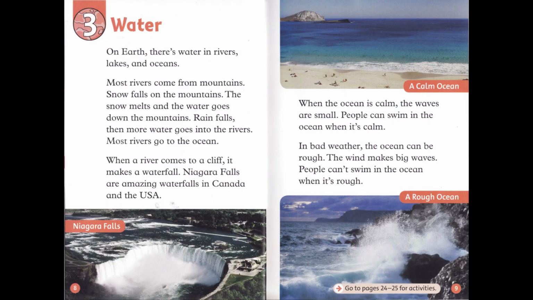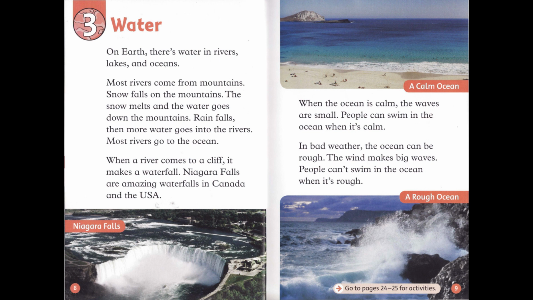Chapter 3. Water. On Earth, there's water in rivers, lakes, and oceans. Most rivers come from mountains. Snow falls on the mountains. The snow melts and the water goes down the mountains.